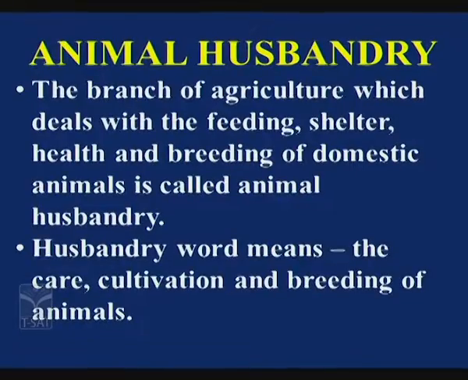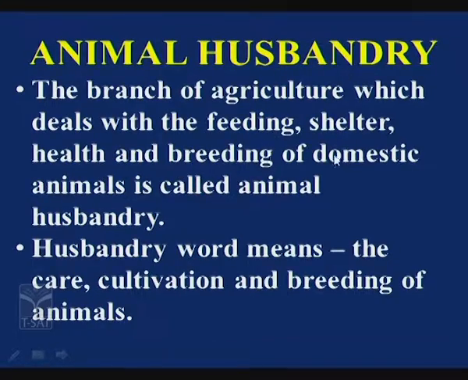Have you understood children? Yes. Now what do you mean by animal husbandry? The branch of agriculture which deals with the feeding and shelter, health and breeding of domestic animals is called animal husbandry. That means the animals which we are growing should be provided food and shelter, we have to look after their health, and they have to undergo the process of reproduction, that is breeding. If all these things are done, then that branch of agriculture is called animal husbandry.